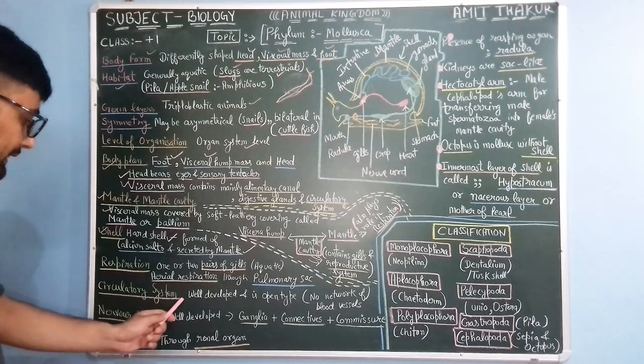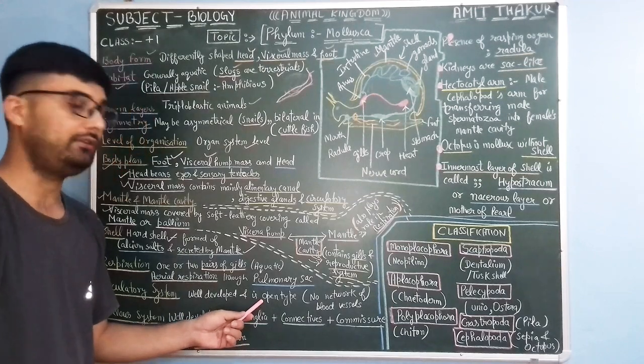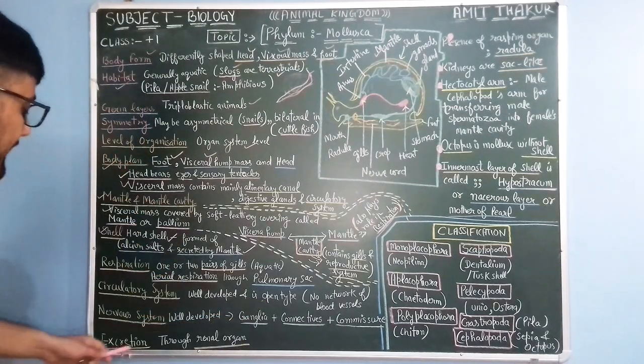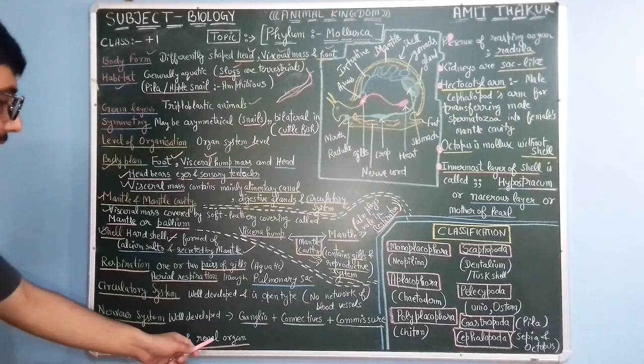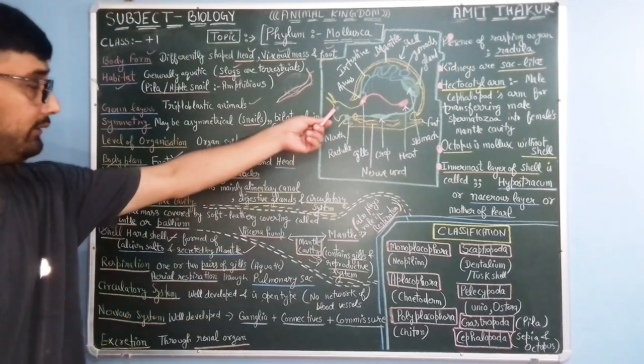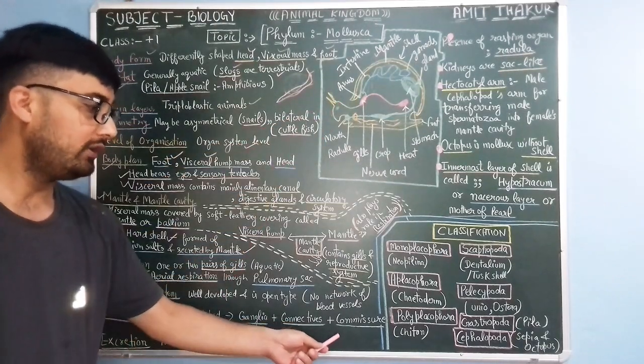Circulatory system is well developed, but it is open type. That means there is no specialized network of blood vessels. Excretion is through the renal organ, and the nervous system is well developed, having head ganglia, connectives, and commissure.